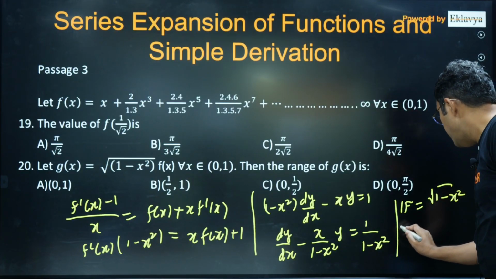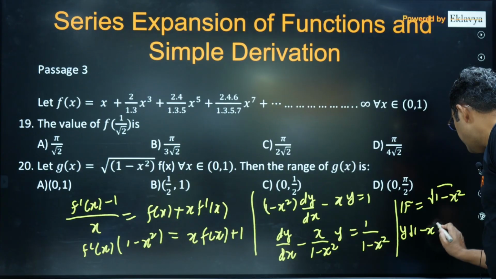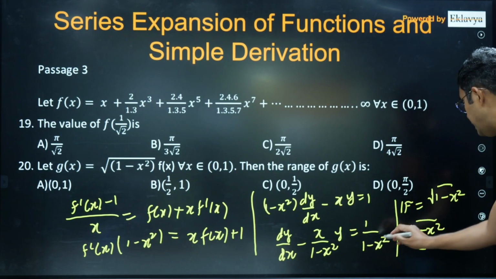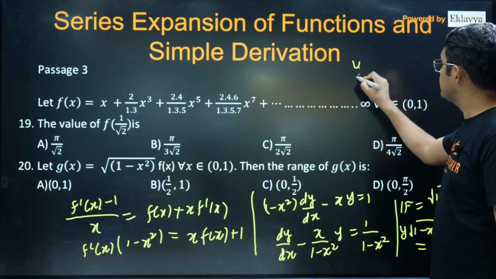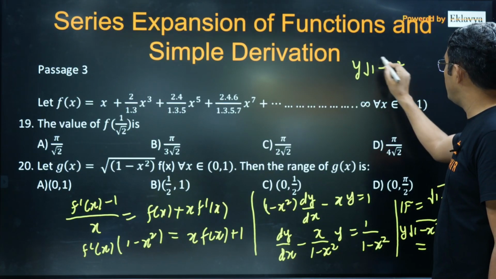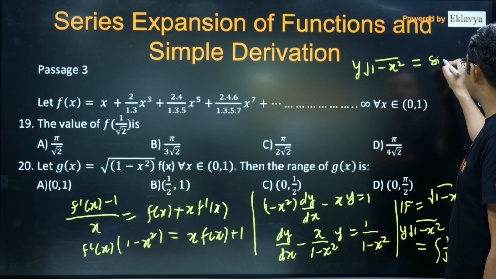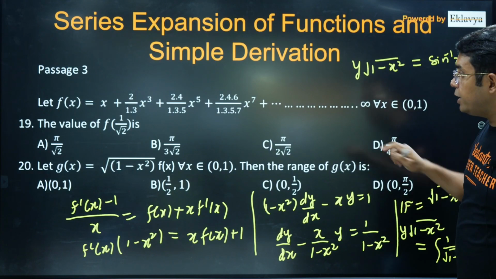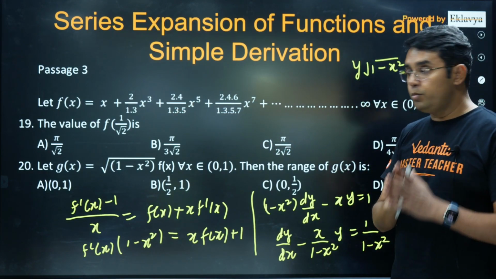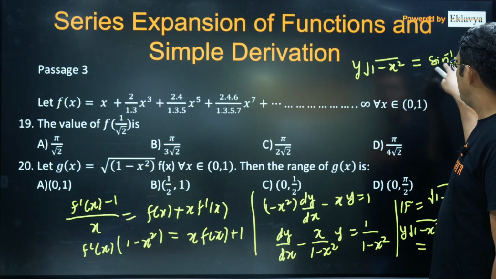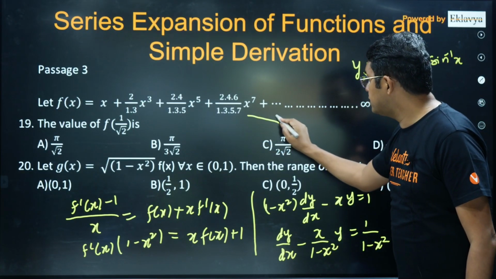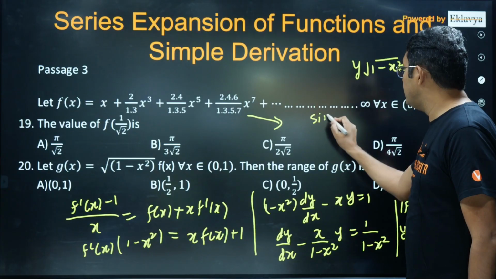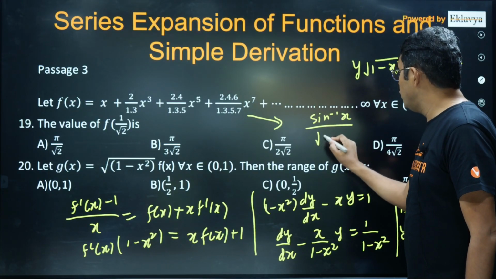So my solution would be y into root over 1 minus x square is equal to, this multiplied with this will give you 1 upon root 1 minus x square dx. Okay, so here we are getting final solution y into root 1 minus x square is equal to sine inverse x plus some constant, but you can see from this function at 0 it should be 0. So if you put x is equal to 0, it should be 0, so constant term will be 0. So finally that function f x is coming out to be sine inverse x upon root over 1 minus x square.